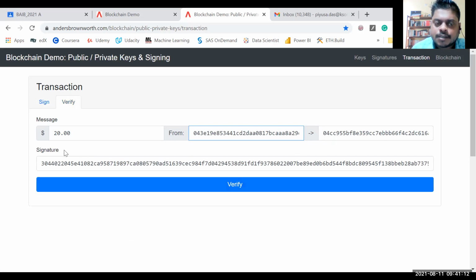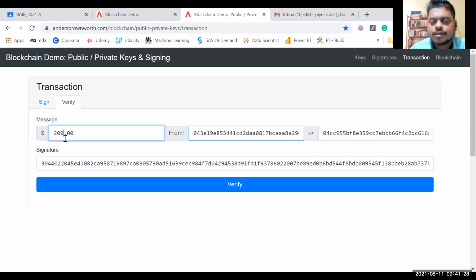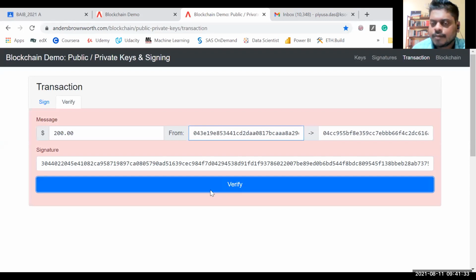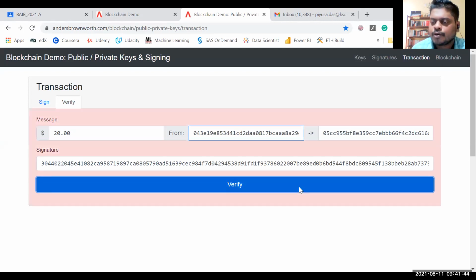Now what happens? This message, somebody sends through my public key, right? One miner will verify this. Then it is verified. But rather than $20, let's say he puts $200, right? If we try to verify it, it will not get verified. Or rather than this address, let's say his address starts with 05. You try to verify, it will not get verified.